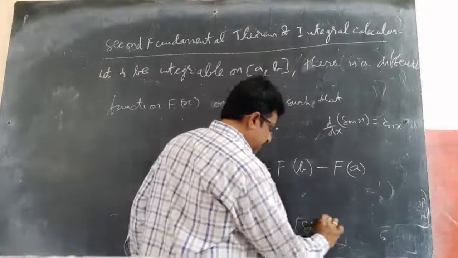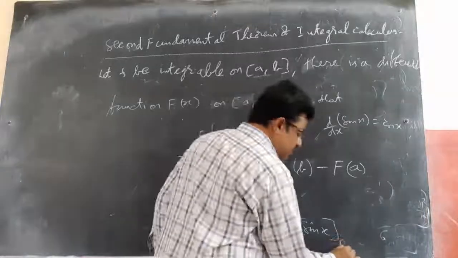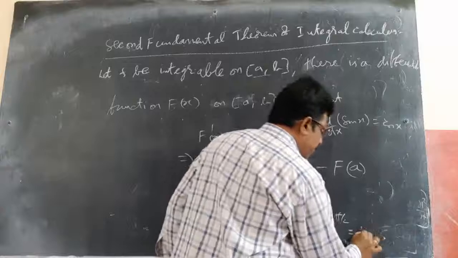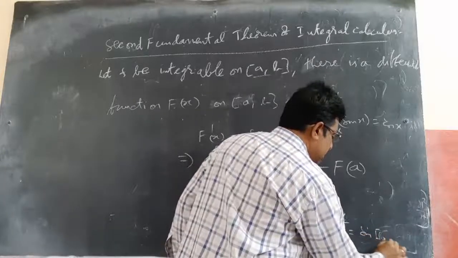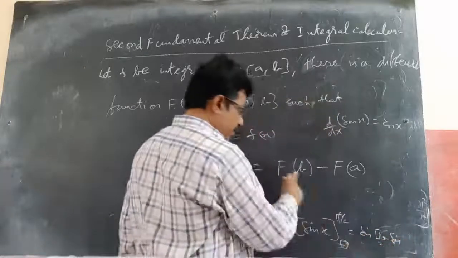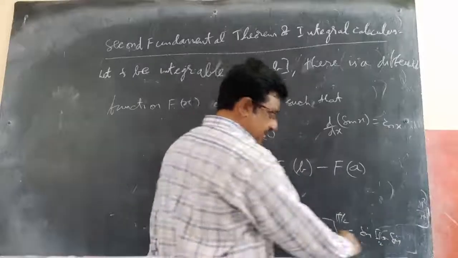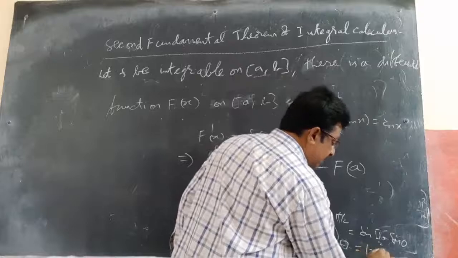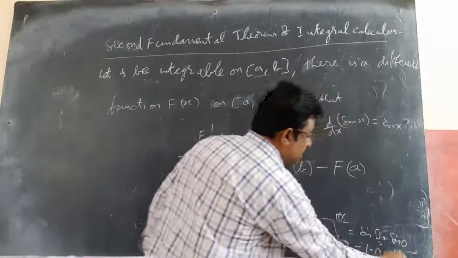Between the limits a to b, what is limit a here? I took 0. Limit b is pi by 2. So the sum gives you sin of pi by 2 minus sin 0, that is F of b minus F of a. Sin 90 is 1, minus sin 0 which is 0. So the answer is 1.